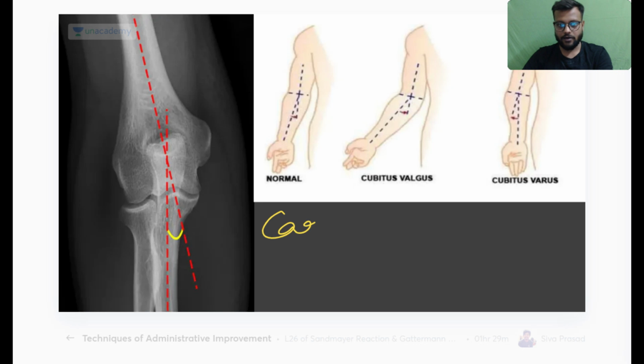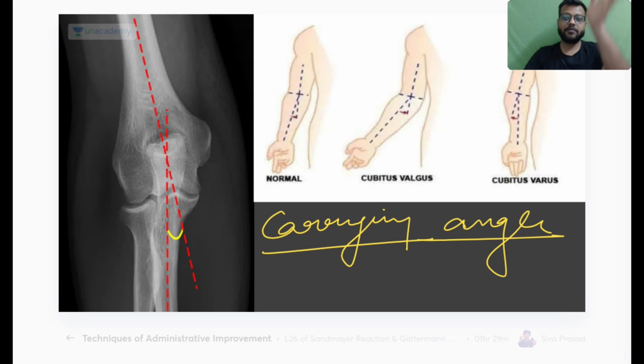Okay, so this is your carrying angle. Carrying angle is important for examination. This is an angle between the long axis of the humerus and the long axis of the ulna.